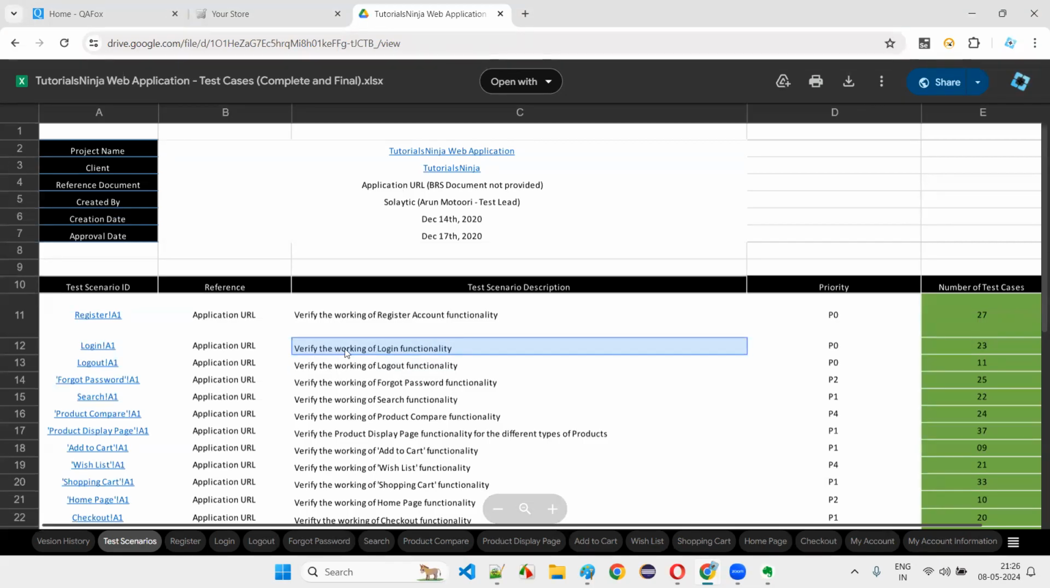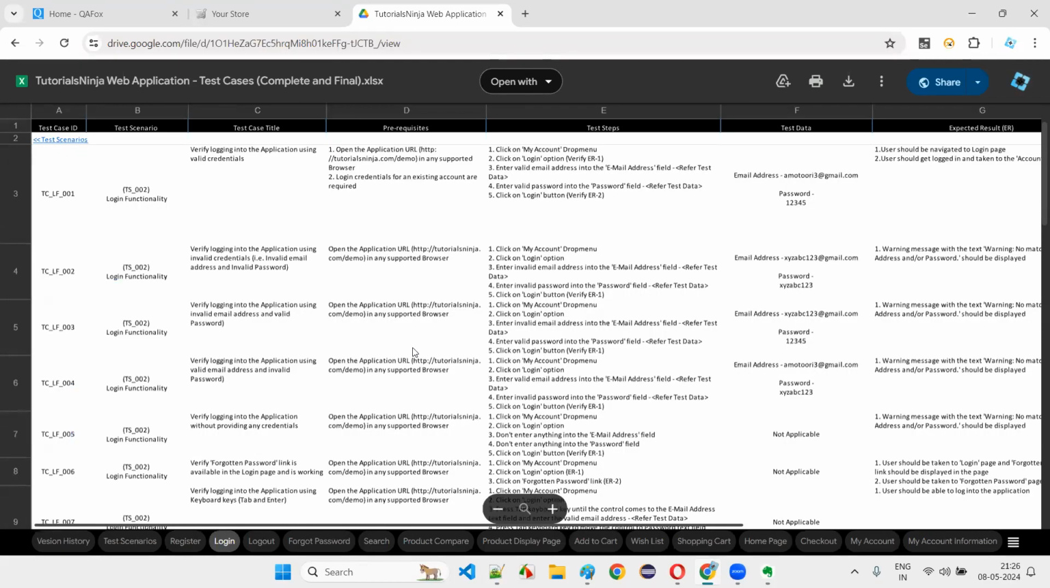Test scenario is a high-level test case. The low-level test cases will be this many, 23. I'll take you to the login functionality and show you some test cases, how to write and all. So these columns will be there. I'll explain about the columns later. This is not the right time for us, but understand that software testers have to create this test case document.